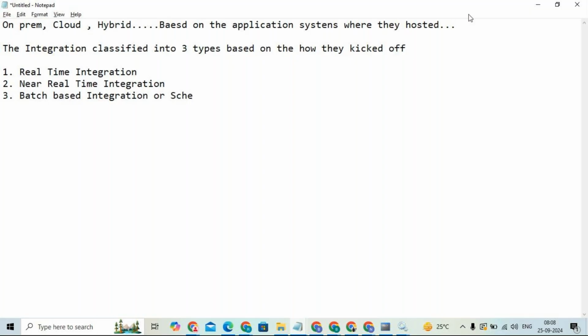Here it is saying scheduled based. Schedule means we can schedule an integration. We schedule a particular time so that the request is going to be kicked off to Boomi, and in that particular time period, Boomi is going to pick up that request, right? Scheduled based integrations. Now let me recall all the things we discussed, right?